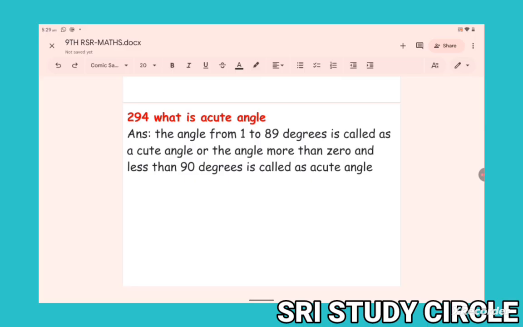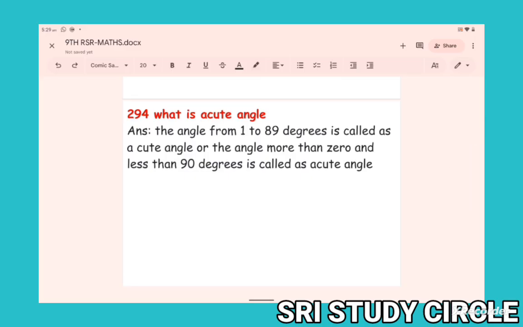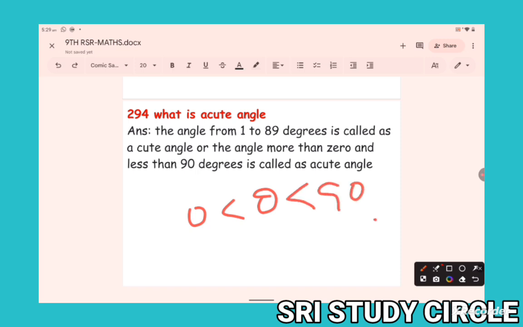What is acute angle? Acute means the angle lies in between 0 to 90. That means greater than 0, less than 90. 0 less than theta less than 90 is known as acute angle.